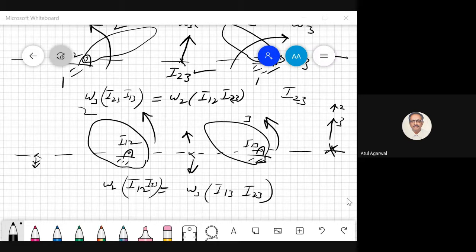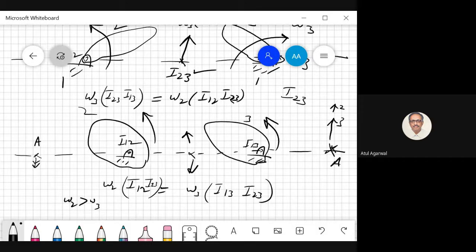Suppose your omega 2 is large, omega 2 is greater than omega 3. Then your point will lie here. If your omega 3 is larger, your point will lie here. You get me? So that will all be decided by this equation.